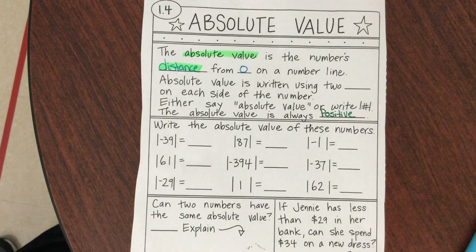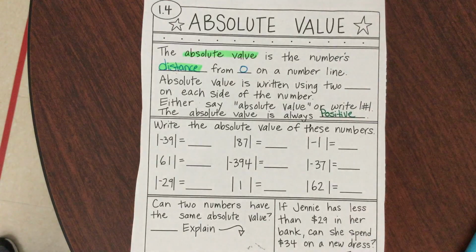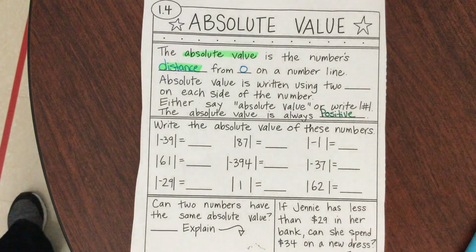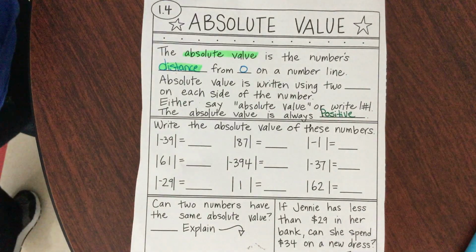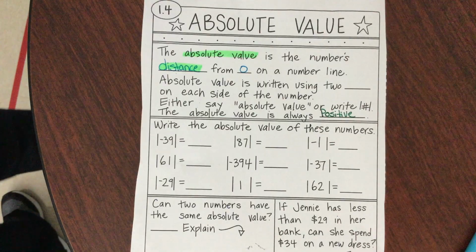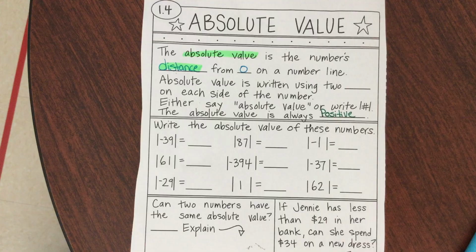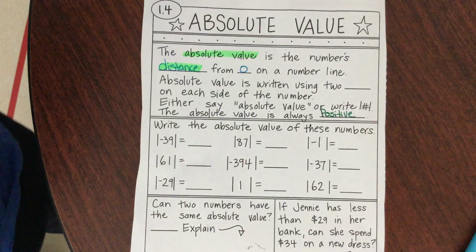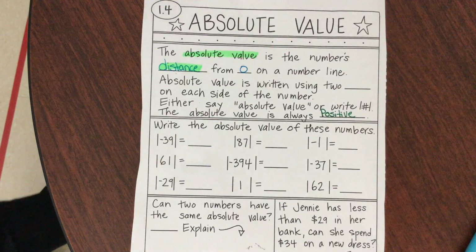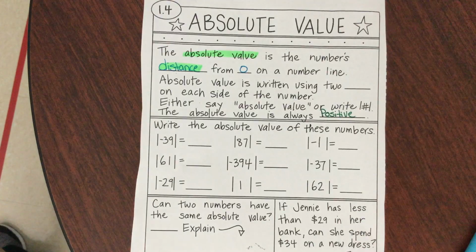So remind me again, absolute value is what? Distance from 0. Remember we talked about on Friday, whenever we were just talking about integers in general, we always compared it to 0. Was it on the right? Was it on the left of 0? Now we're talking about the distance from 0. So do y'all see how important 0 on the number line is?